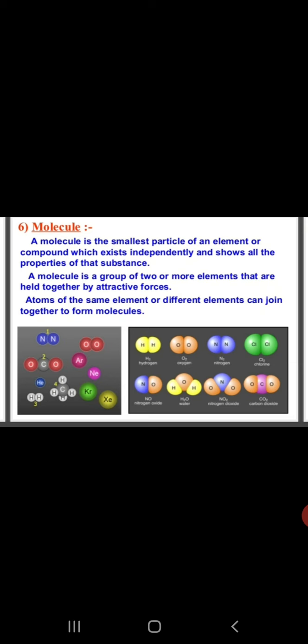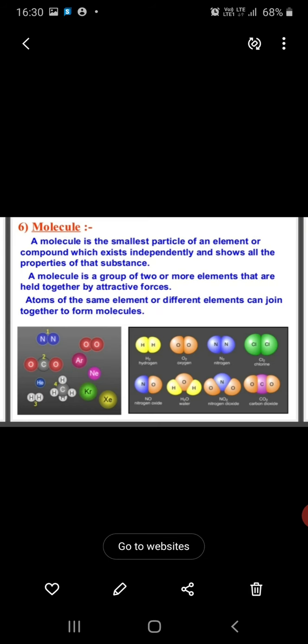What are molecules? In previous classes, we have already learned about molecules. A molecule is the smallest particle of an element or compound which exists independently and shows all the properties of that substance.